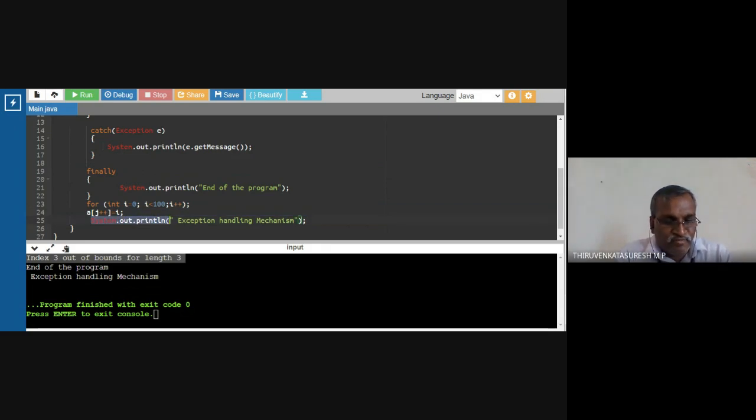So I'm going to print the value. I'm going to just print the value, a[i], with some space, plus double quotes, sorry, double quotes, space.